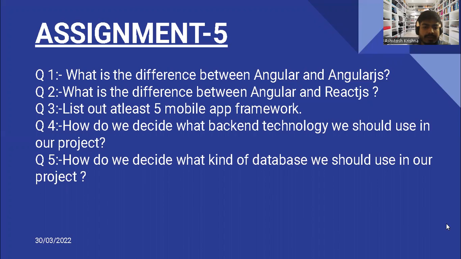So the fourth question is, how do we decide what backend technology we should use in our project? Basically, there are many backend technologies which we can use. Some of them are Java. Java has been a very popular language for the last 20 years because it is very versatile, and many large applications are being developed using Java. An example of a company using Java is Uber.